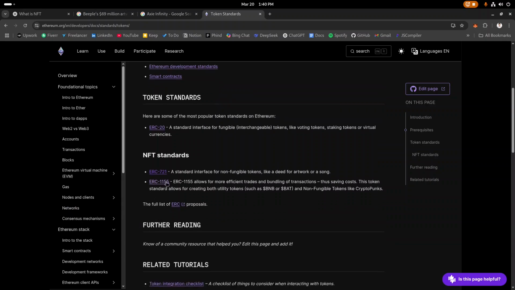ERC1155 is actually kind of both fungible and non-fungible token. This is kind of advanced. By using this token, you can use both.